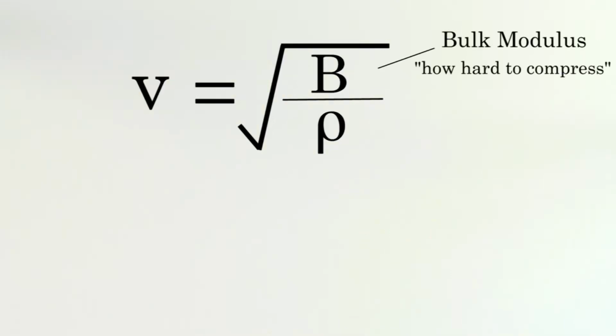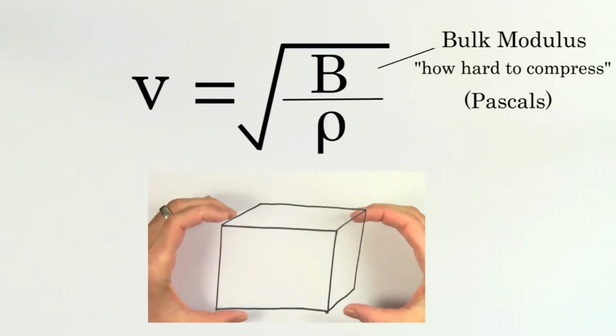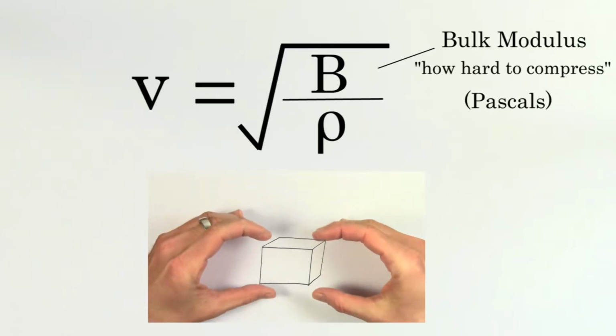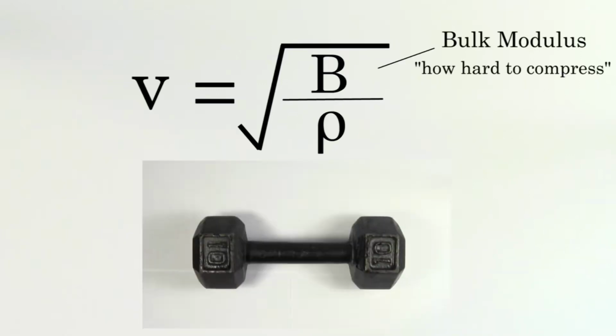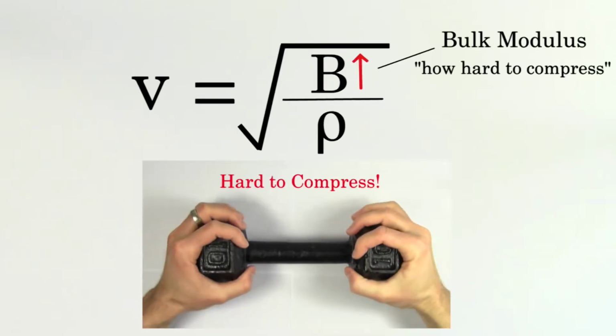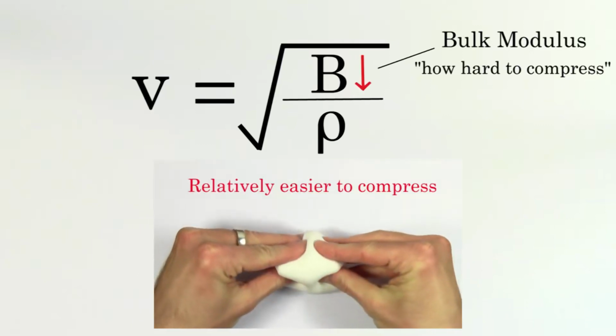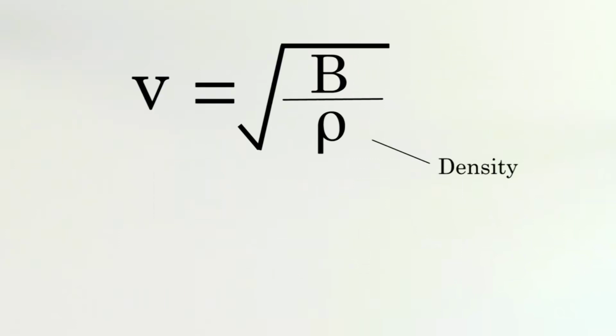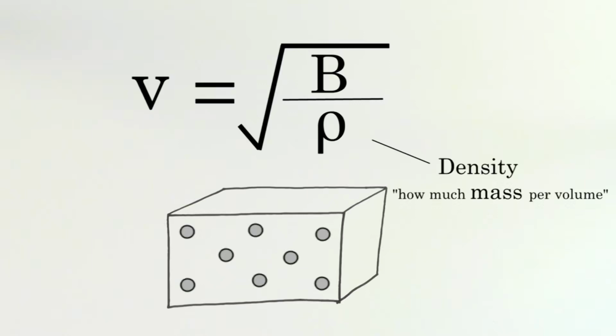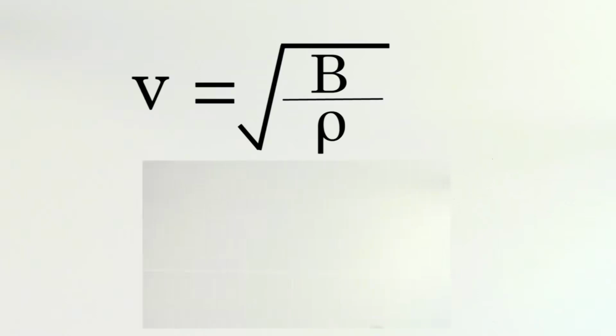The bulk modulus has units of pascals because it's measuring how much pressure is required to compress the material by a certain amount. Stiff, rigid materials like metal would have a large bulk modulus, and more compressible materials like marshmallows would have a smaller bulk modulus. Rho is the density of the material. Since density is the mass per volume, the density gives you an idea of how massive a certain portion of the material would be. So for example, let's consider a metal like iron.